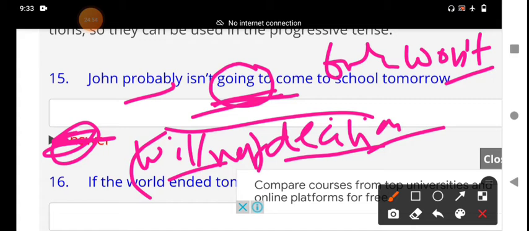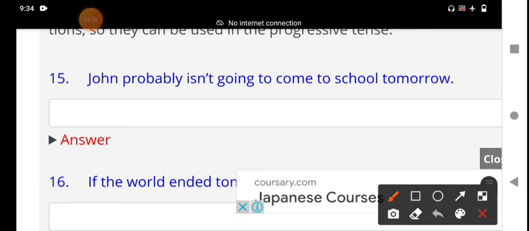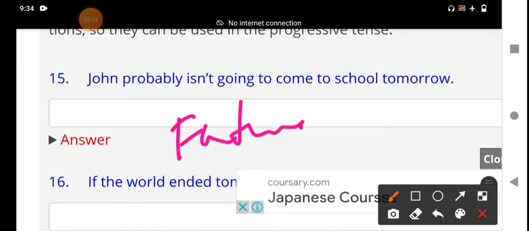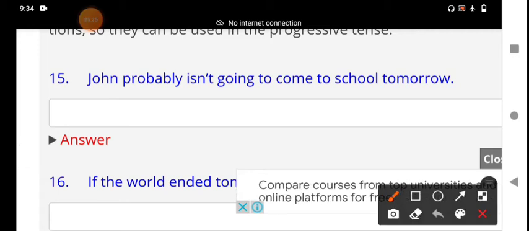Here, will is a modal verb. Will is a modal verb used in promises and voluntary actions that take place in the future, and also for future prediction. Prediction means imagining what is going to happen. For example, my friend will be there by 8 a.m. tomorrow. That is the prediction.